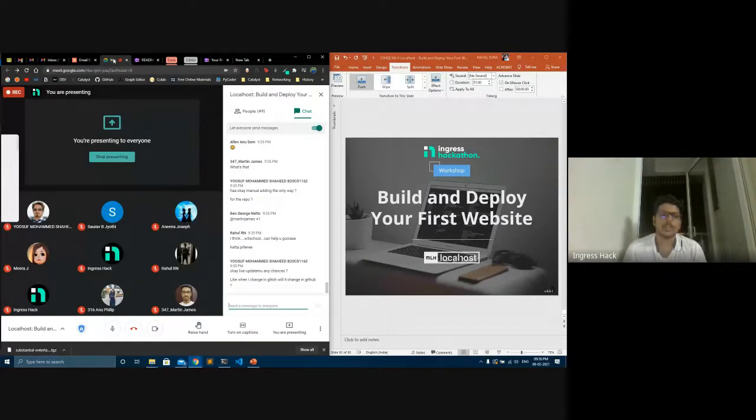No, it won't. Once you add it to GitHub, you have to change it on your laptop itself. When you download it, you get an HTML file on your laptop, and when you change it there, you can see the change. You can open that HTML file in your browser, see the change there, and commit it to GitHub.